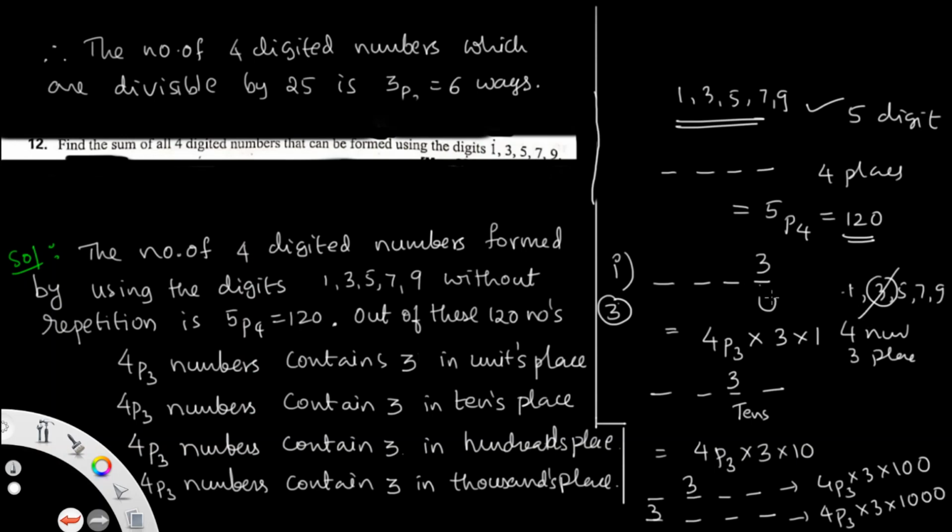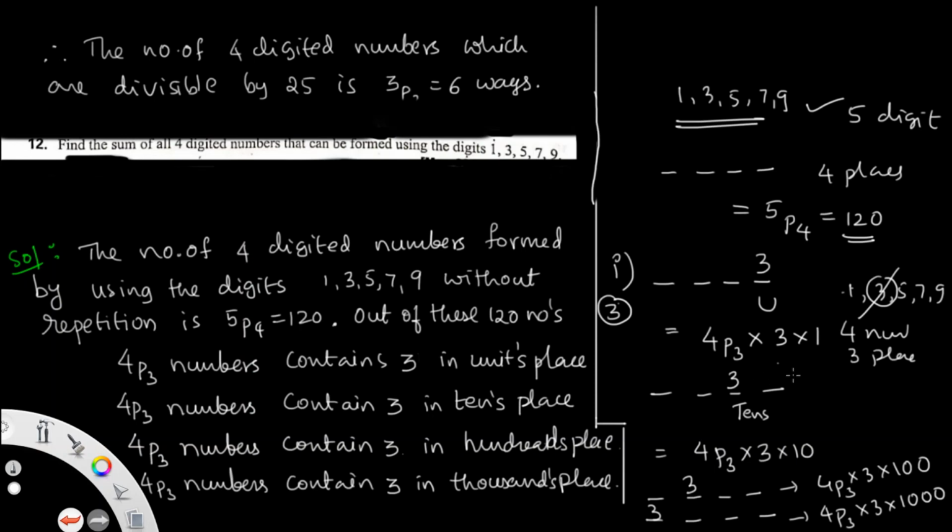First I take the units place, taking 3 out of the 5 digits. So 3 is fixed, 4 numbers remain for 3 places, which can be done in 4P3 ways, into 3 into 1.